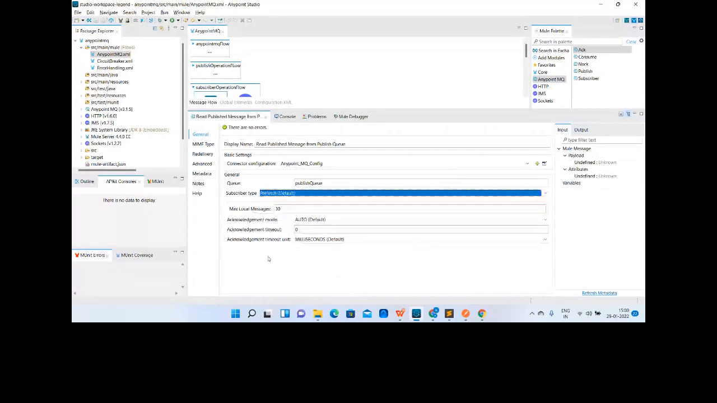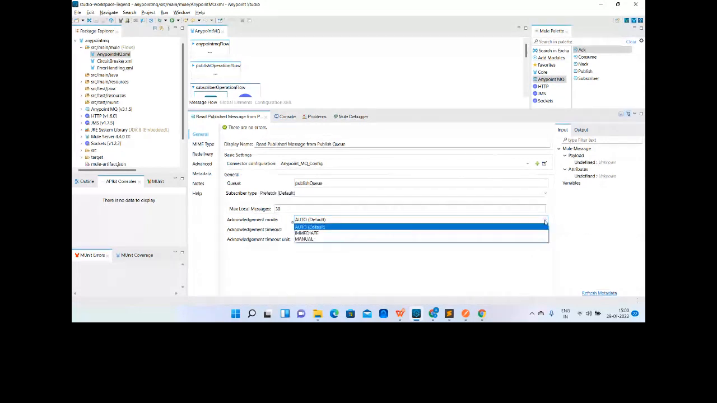Now next is acknowledgement mode. Very important, so let's try to understand. By default it is auto, and we have two more modes. So in total there are three modes: auto, immediate, and manual. What is the difference between these three modes? Immediate means acknowledge the messages as soon as they are consumed.